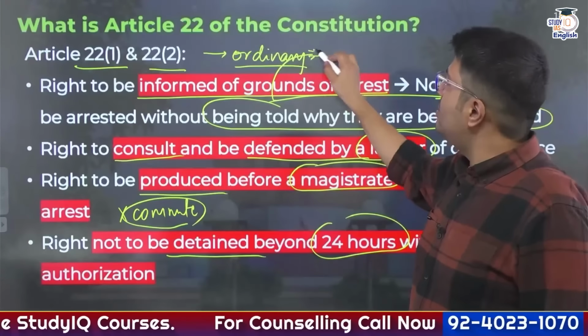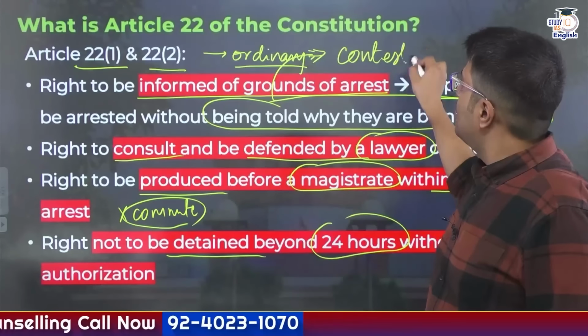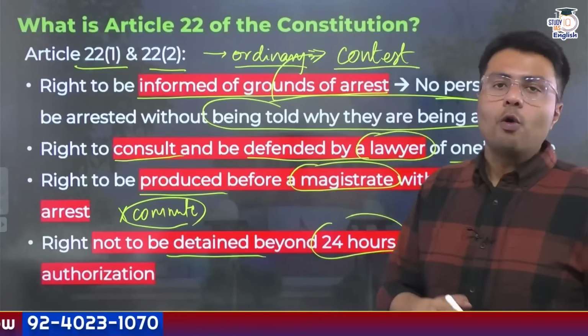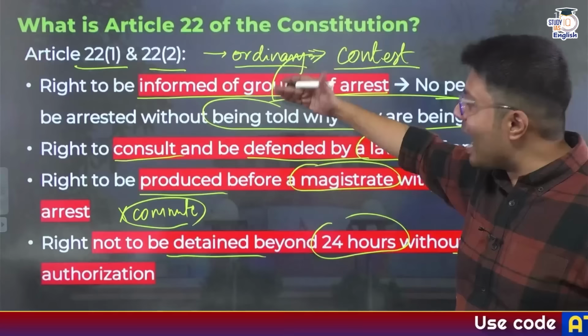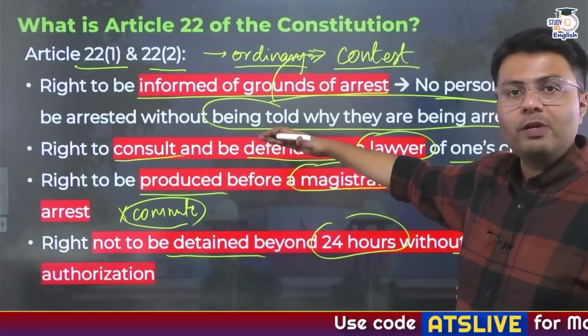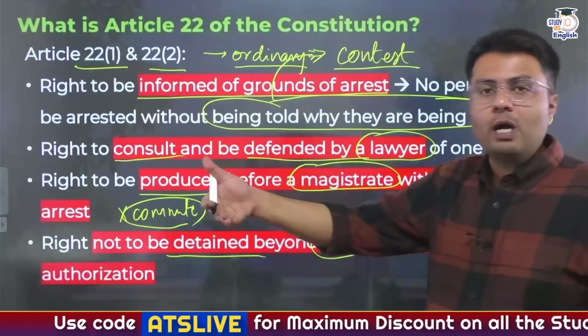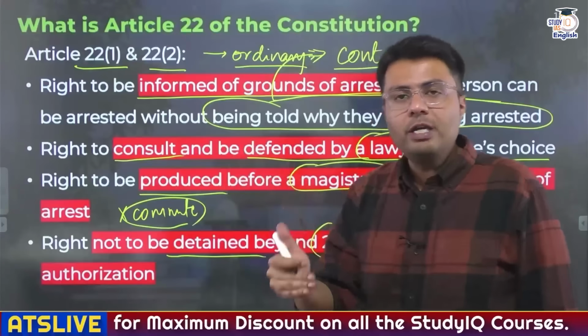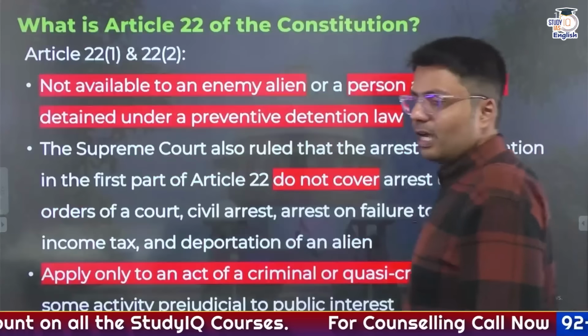And the primary reason why these rights are provided is so that you can contest these arrest decisions in the court of law by getting the grounds on which you have been arrested, by hiring a lawyer, consulting a legal professional, and you're not supposed to be kept in custody beyond 24 hours without adequate judicial authorization, right? So these are the first part of Article 22.